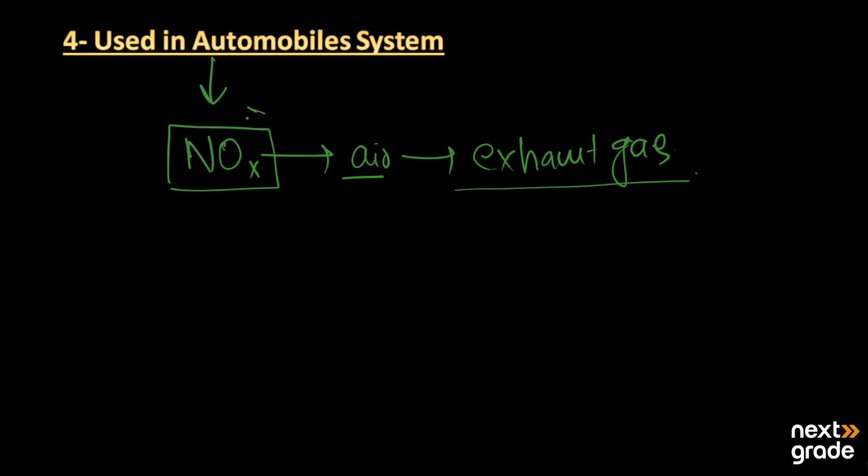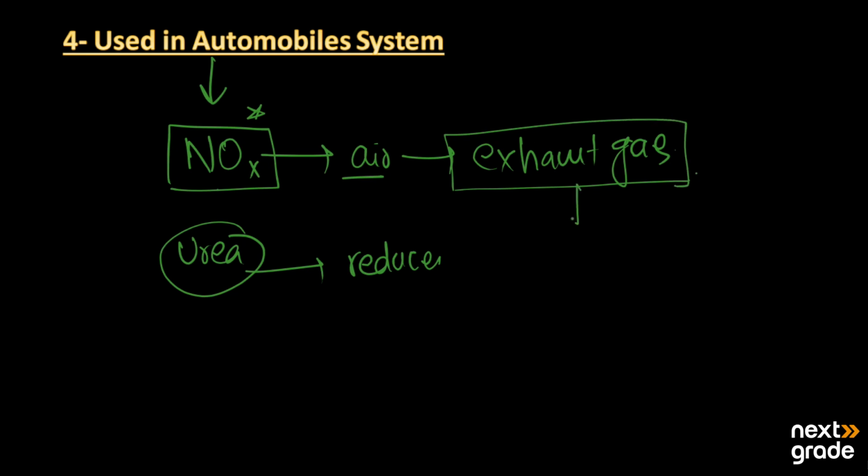But when we use urea in automobiles, it reduces the production of nitrogenous compounds, the NOx gases, in the air, and in this way the exhaust gases are free from those compounds.